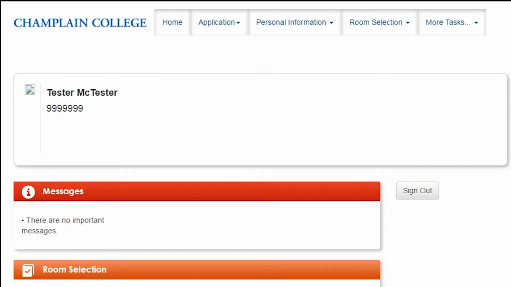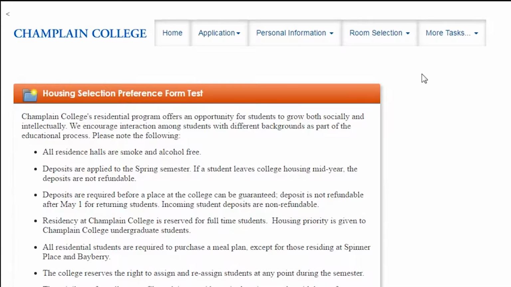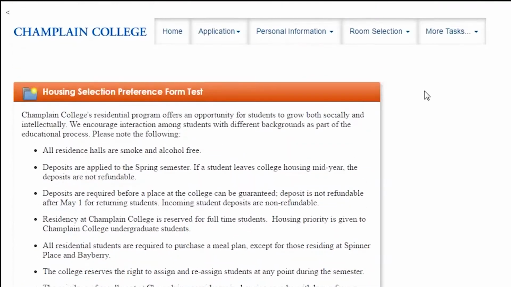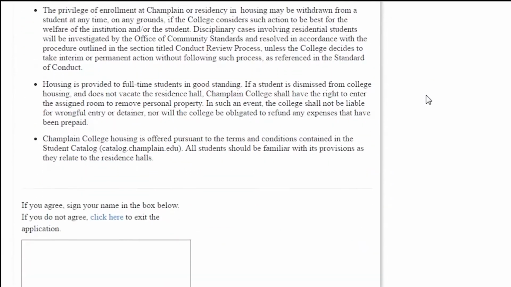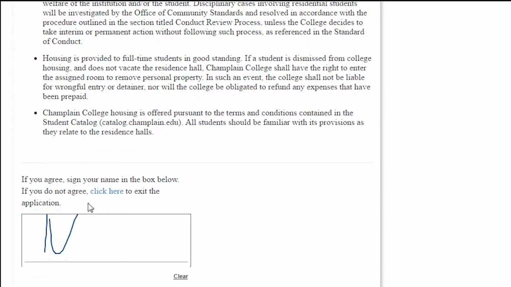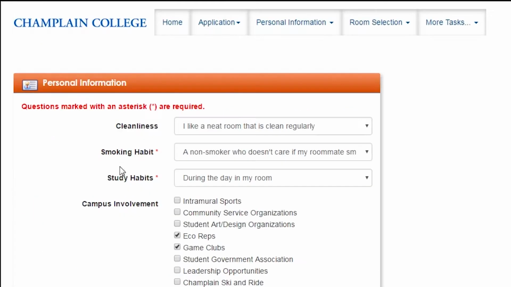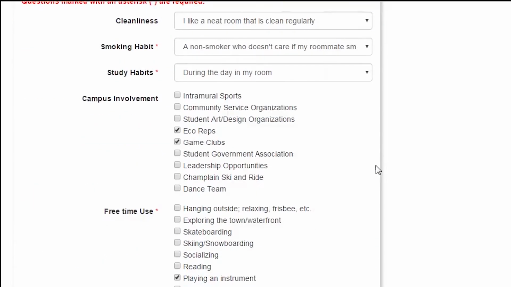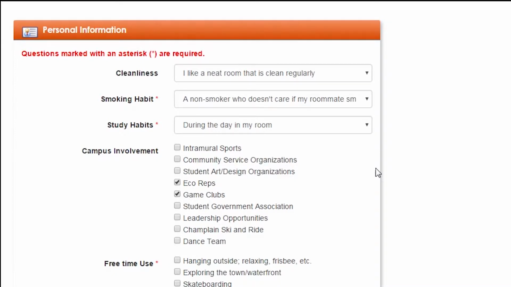After you get situated and understand the interface, the first step is to select Applications at the top and select Housing Selection Preference Form for the upcoming semester. Here you will see all of the requirements and agreements that we have. Please read all of them and sign at the bottom. Here you will be brought to the personal information part of the survey. Please fill out all information that you think would be necessary for someone searching you as a potential roommate.